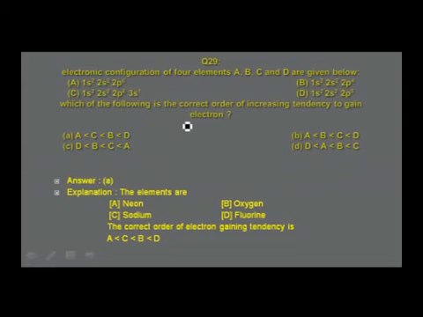You find all are having the electronic configuration shown. Option A represents the element neon. Option B represents the element oxygen. Option C represents the element sodium. Option D represents the element fluorine. The correct order of electron gain tendency, and how to understand this? Left to right, you should remember electron gain tendency increases. So therefore, the correct order is A less than C less than B less than D.